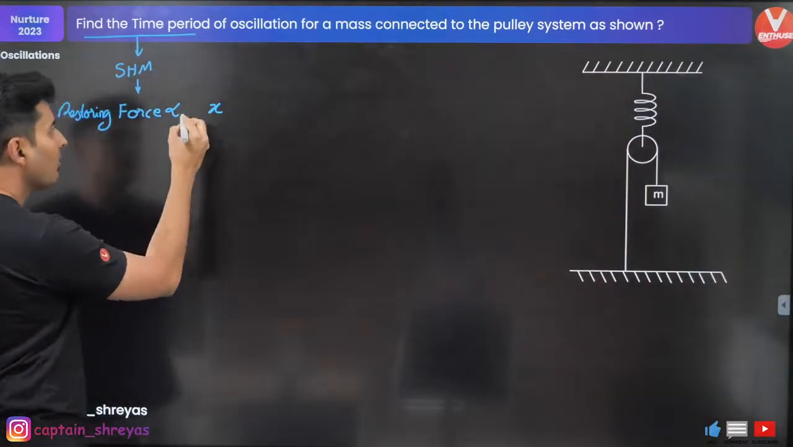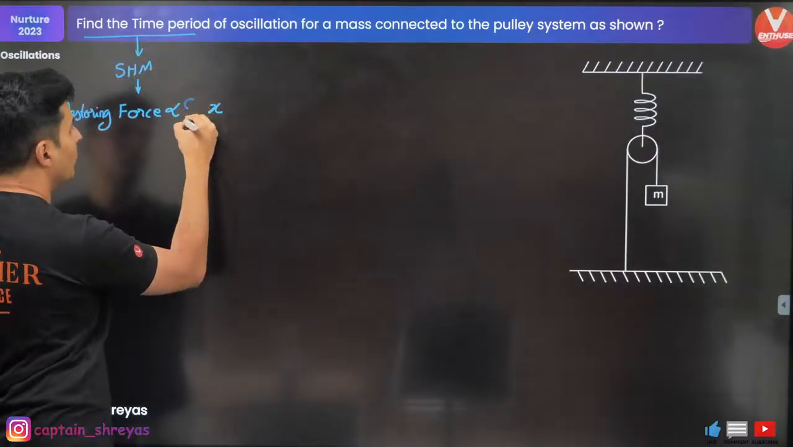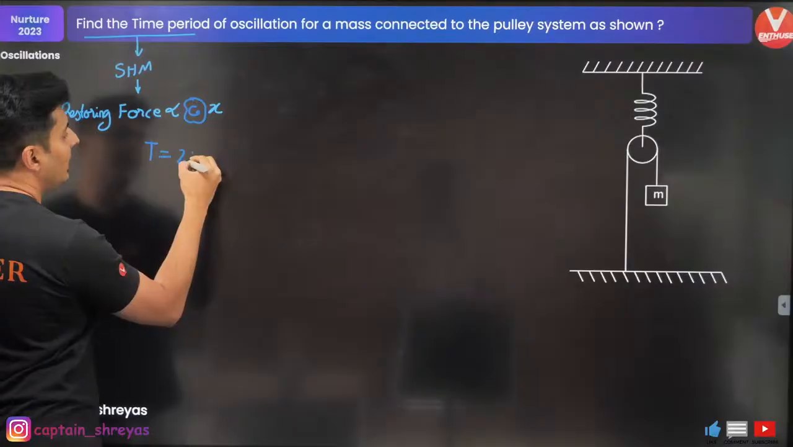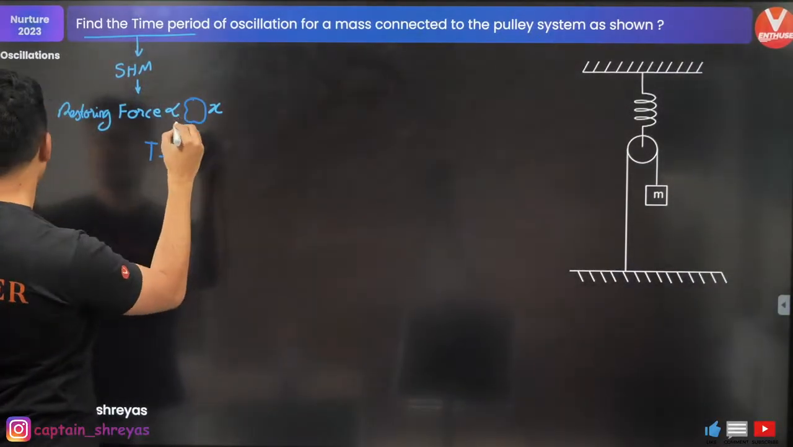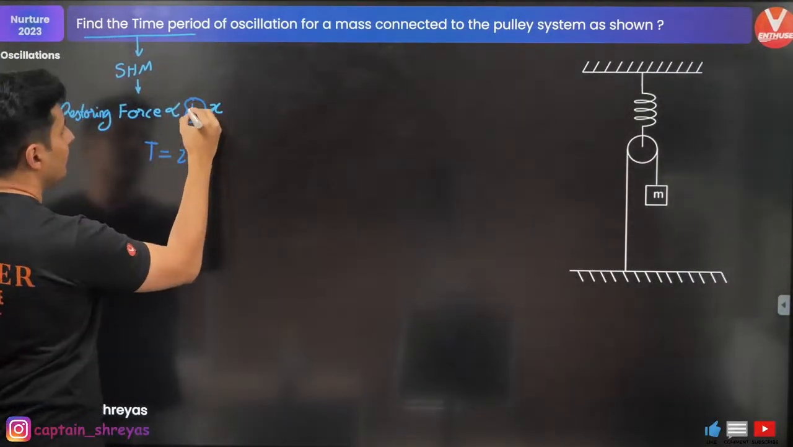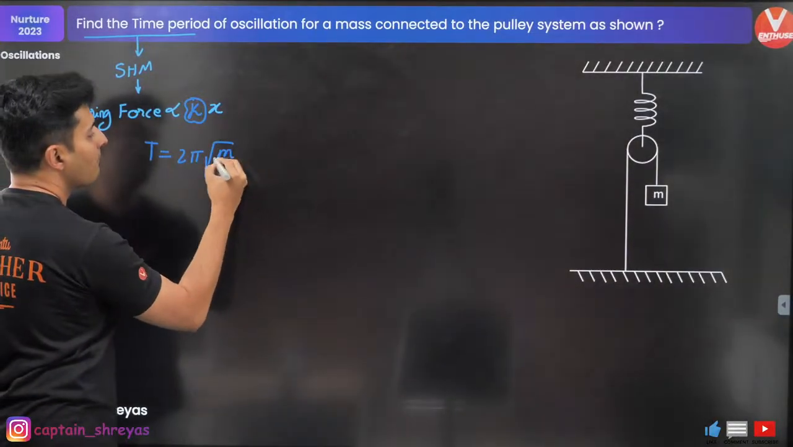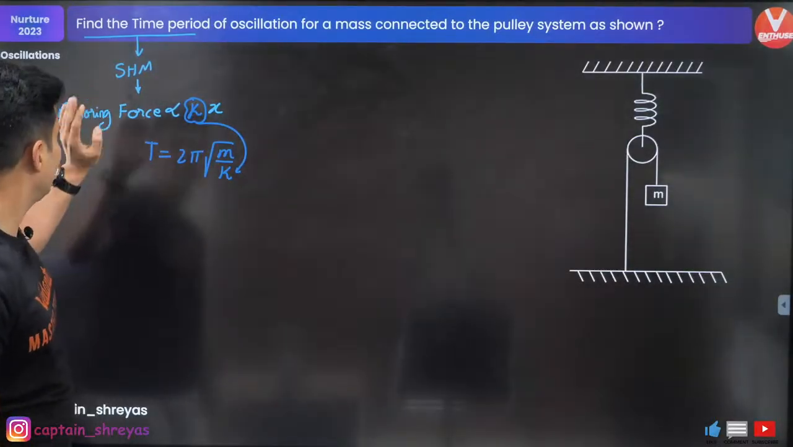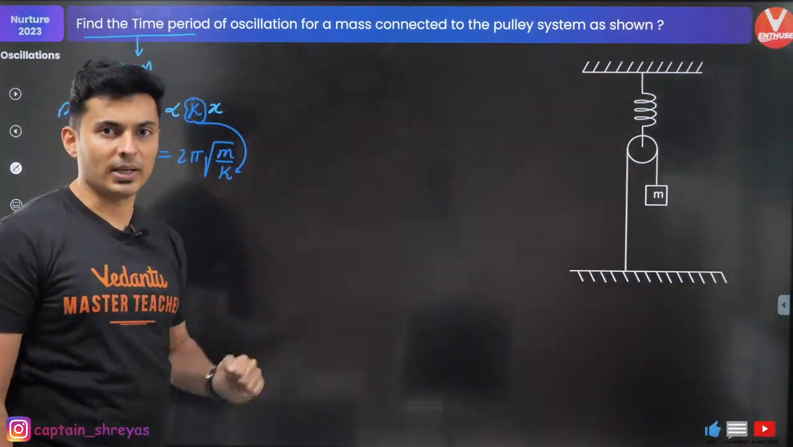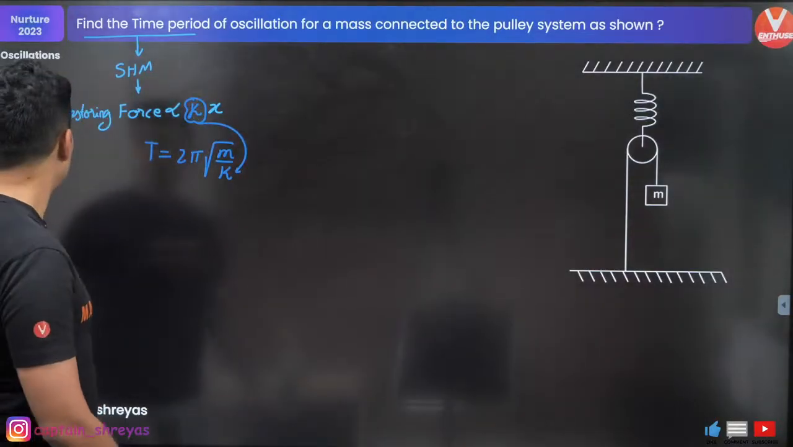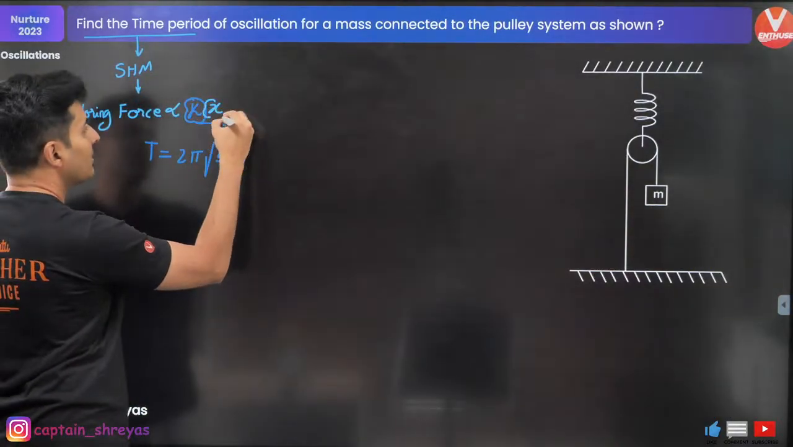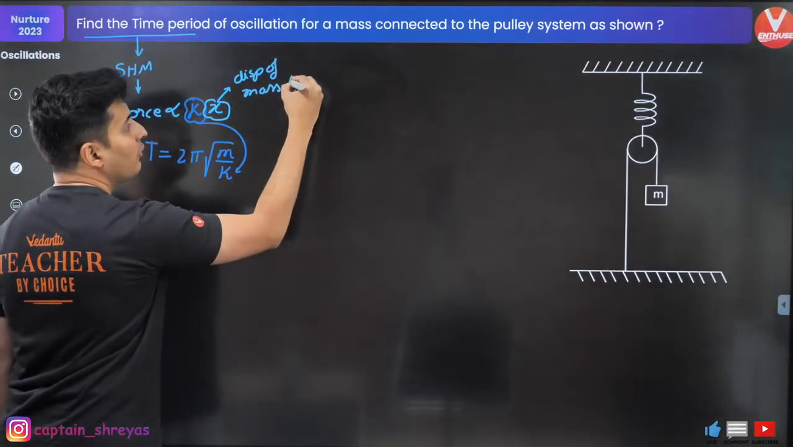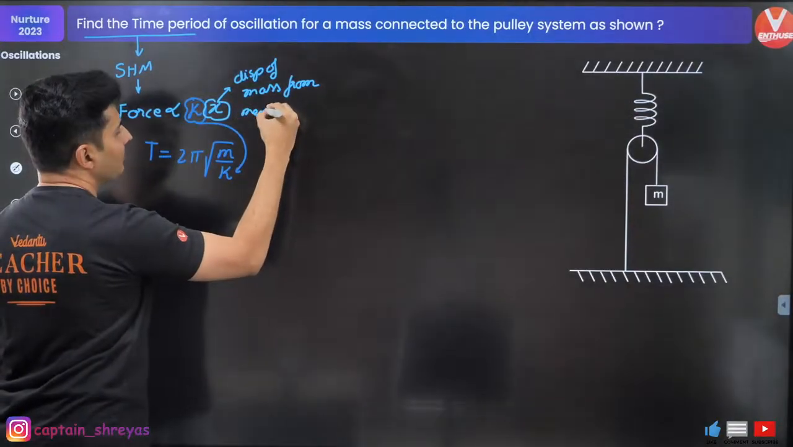Just somehow show that, because whatever constant you get over here will be useful to find 2 pi. I'll just call that constant k. If this constant is k, then the time period is 2 pi under root m by that particular constant. That's how you find the time period. So the whole challenge is somehow showing the force is proportional to x. Now what is x? That is very important because many students make a mistake here. This x is the displacement of the mass from its mean position.